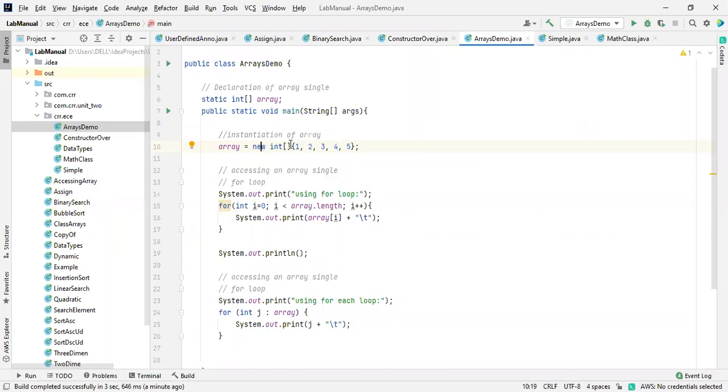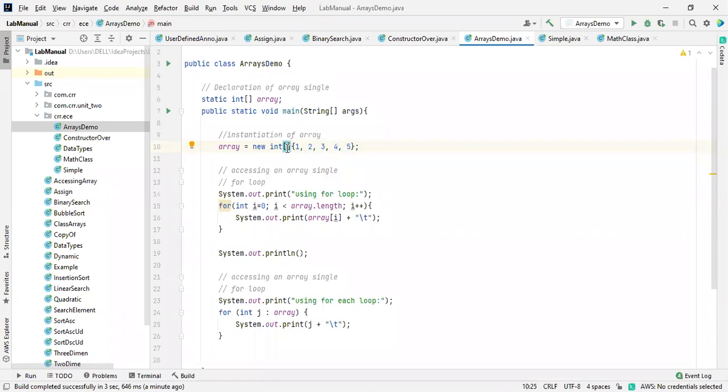How are you going to initialize that? Inside braces, you need to give the values. Do not forget, see this one, here it is okay, but you need to mention a space like this. After the comma, there should be one space. Remember this also: either you give the size of an array, or you need to initialize it. Either this or this. I will tell you about giving the values dynamically.